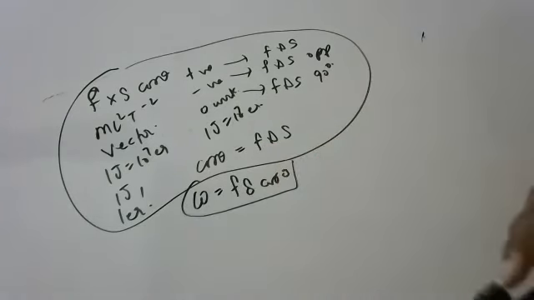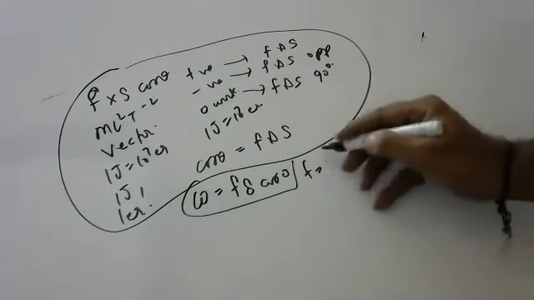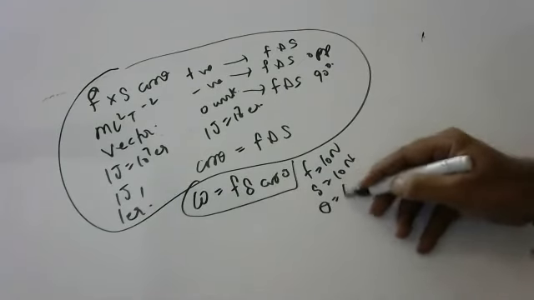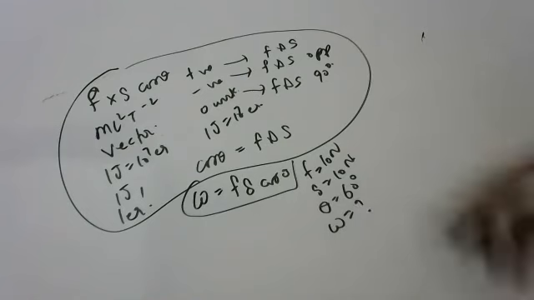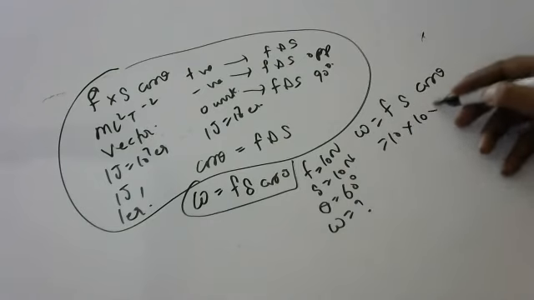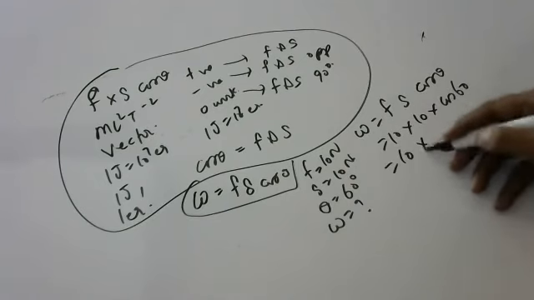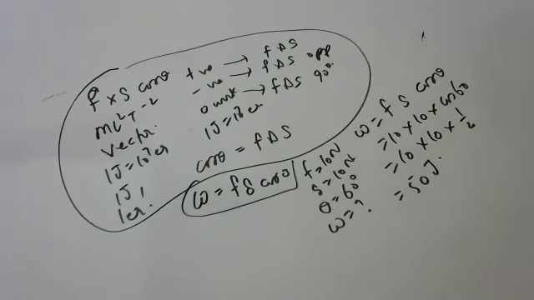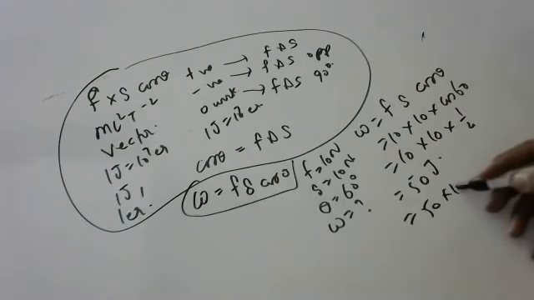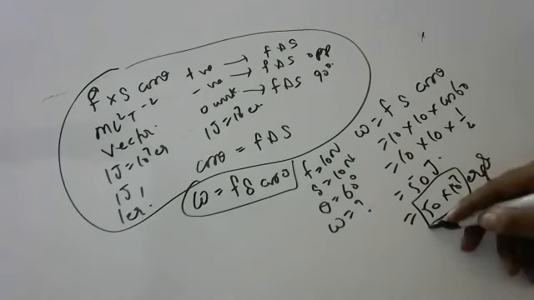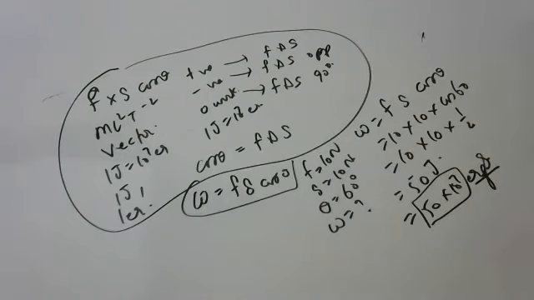Okay, children, they will give small sums like: if force is 10 newtons, displacement is 10 meters, and the angle between force and displacement is 60 degrees, find the work done. So what will be the formula? Fs cos theta, 10 into 10 into cos 60. Cos 60 is 1 by 2. So 50 joules of work is done. If someone wants the answer in ergs, it is 50 into 10 to the power 7 ergs. And remember, it is a vector quantity. Which direction it is going is also very important. So this is magnitude, this is units, and direction is also very important.